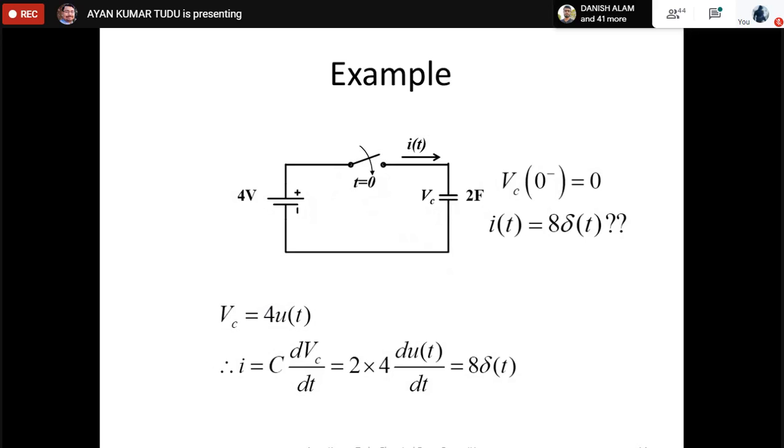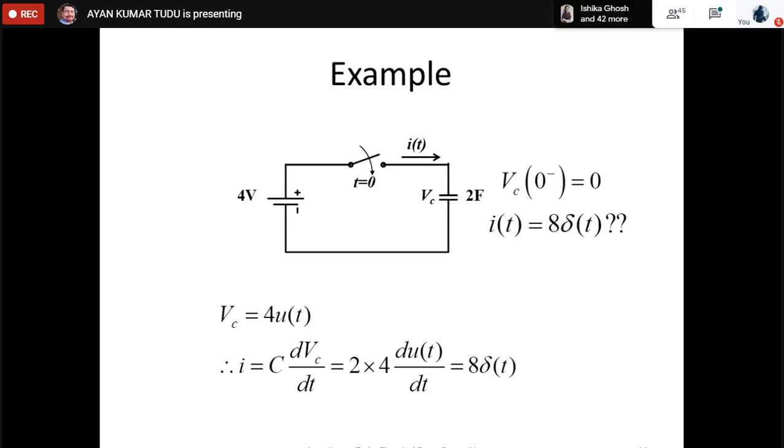The current must be infinite, but the area under the curve of the current waveform, which is nothing but the charge, is 8 units. So the current is described by a delta function. Understood? So this is the analytical analysis behind it.